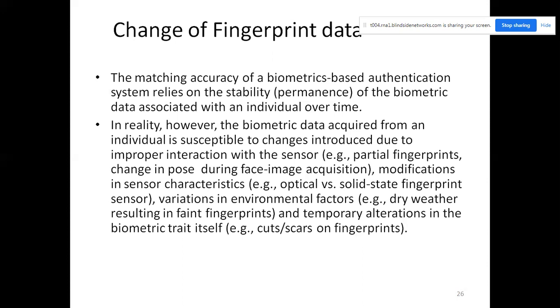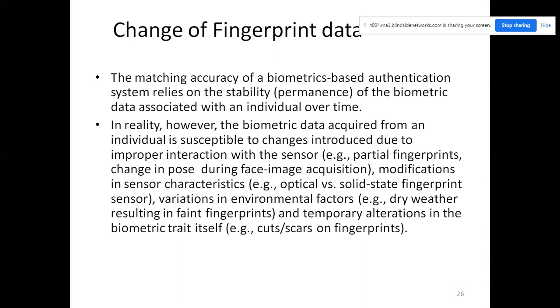In reality, however, the biometric data captured from an individual is susceptible to change. By accident, it will be changed, or introduced due to improper interaction with the scanner.